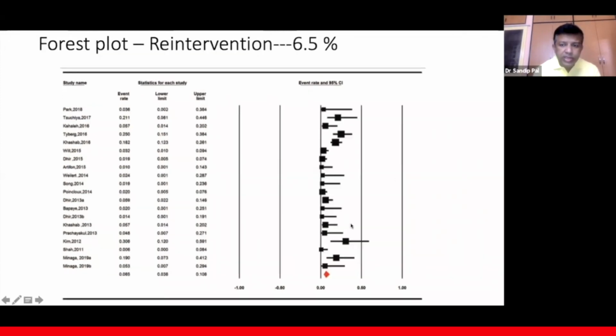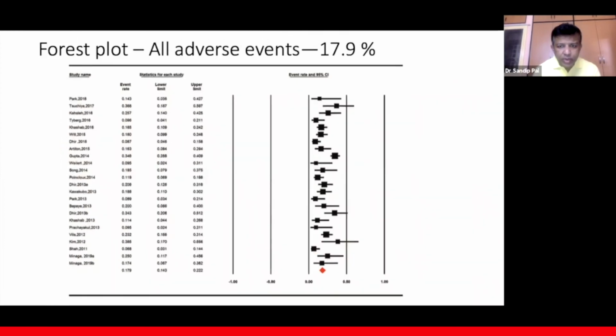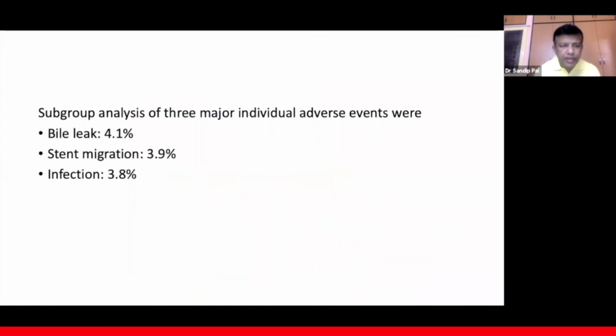And the re-intervention rate is around 6.5% for US-guided biliary drainage. And all adverse events are up to 18% for US-guided biliary drainage, as mentioned in the various studies. But here we need to know one thing: most of the studies reported earlier, like 2010, 11, 12, 13, had higher complication rates, and the recent studies, 17, 18, and 19, showed lower complication rates, but the average is almost around 18% complications. And if we make a subgroup analysis of the three major individual adverse events, bile leak was 4.1%, stent migration 4%, and infection rate around 3.8%.